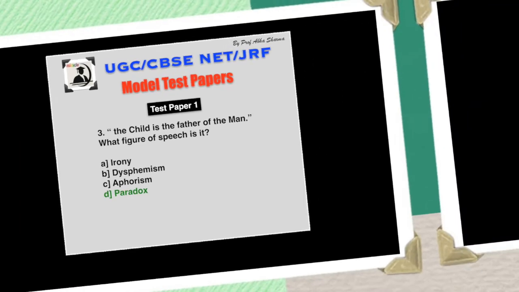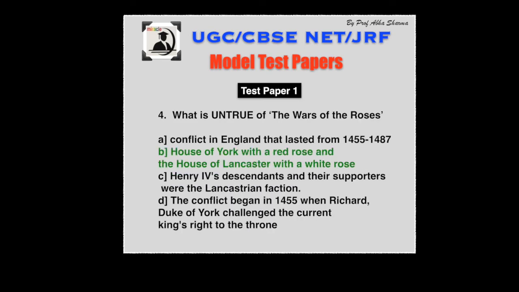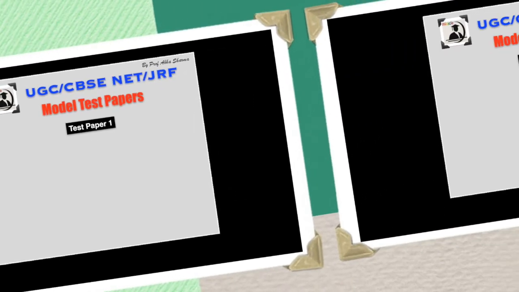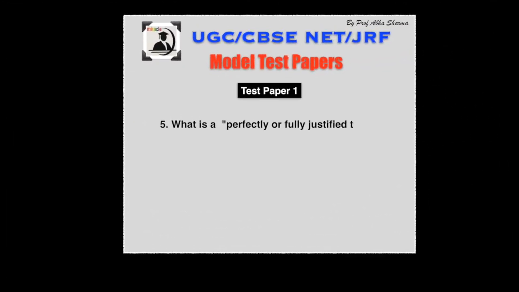Question number 4. What is untrue of the Wars of the Roses? And the correct answer is House of York with the red rose and House of Lancaster with the white rose. No, it is the other way around. House of York, white rose. House of Lancaster, red rose. So this is incorrect. Let's take the next question.